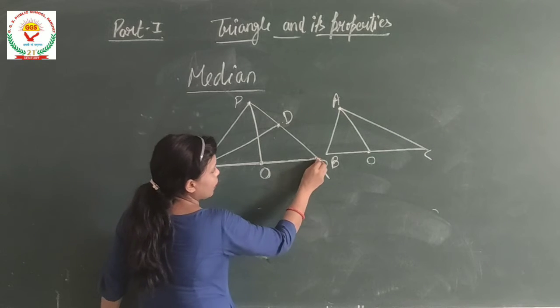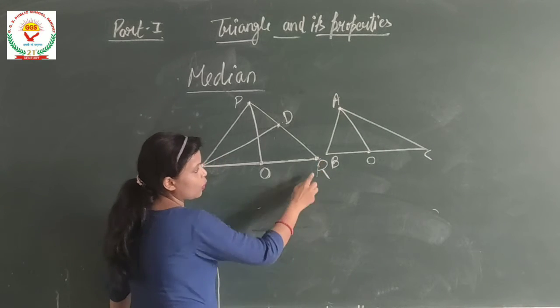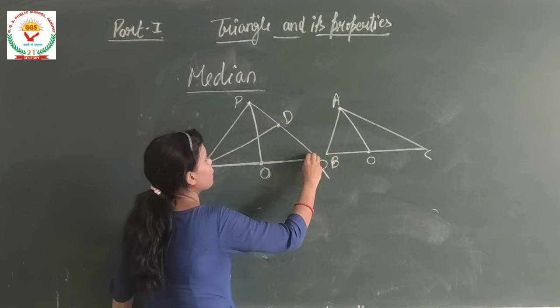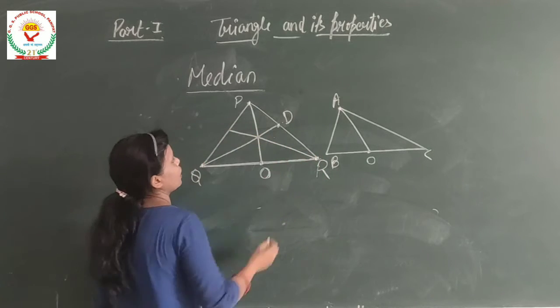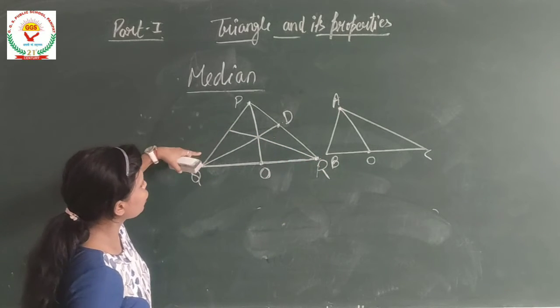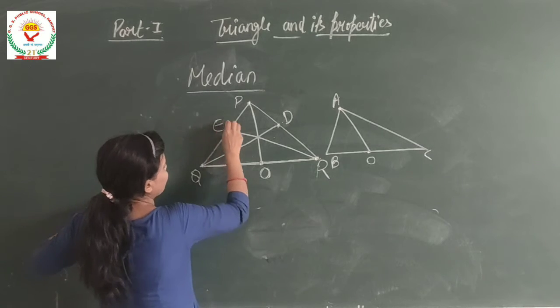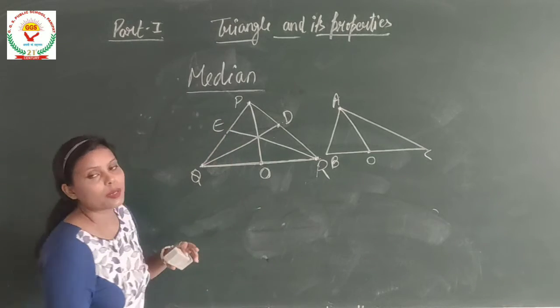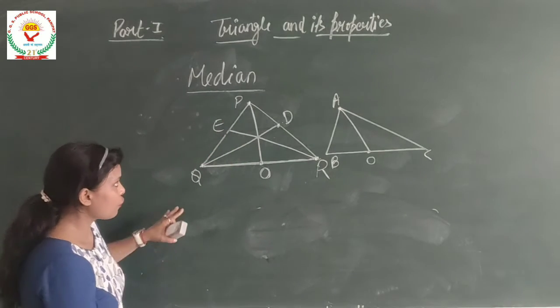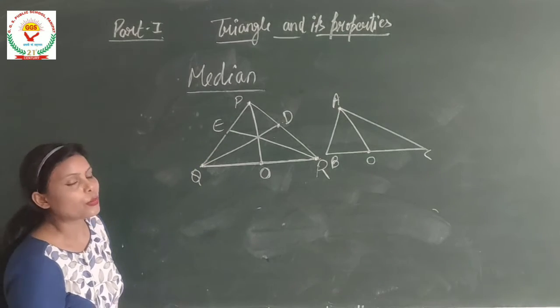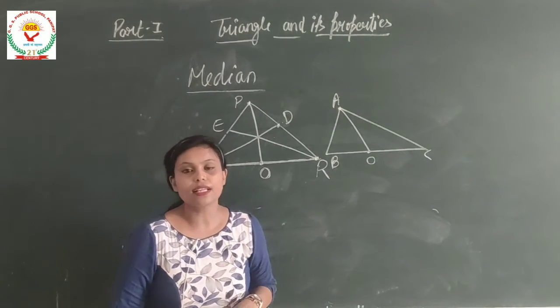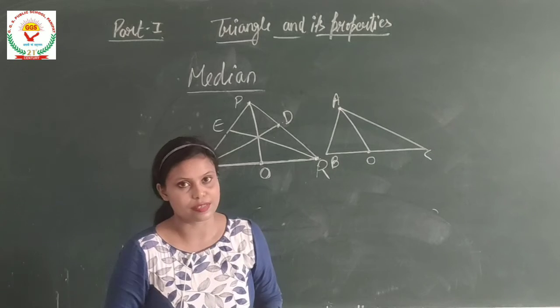And if I join vertex R to the midpoint of the opposite side PQ, then RE will be a median also. So from here we get that a triangle can have 3 medians.